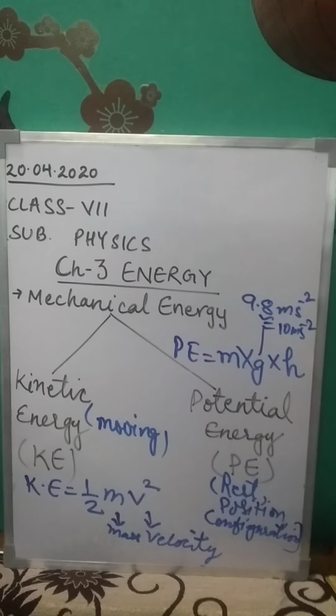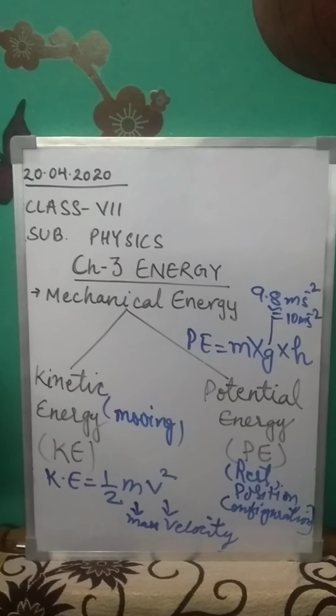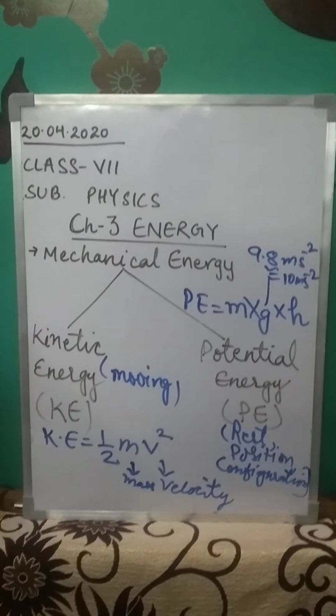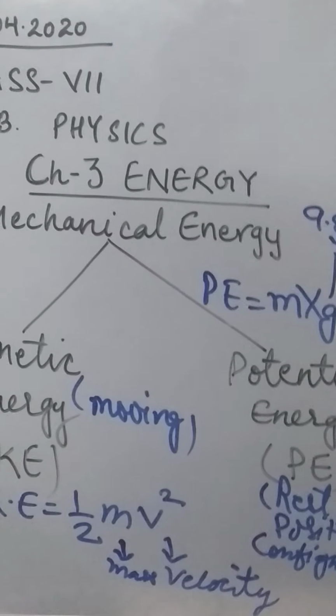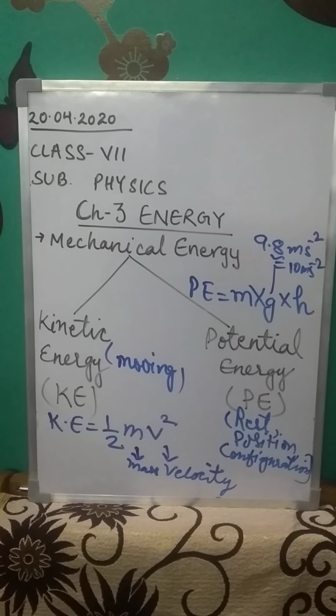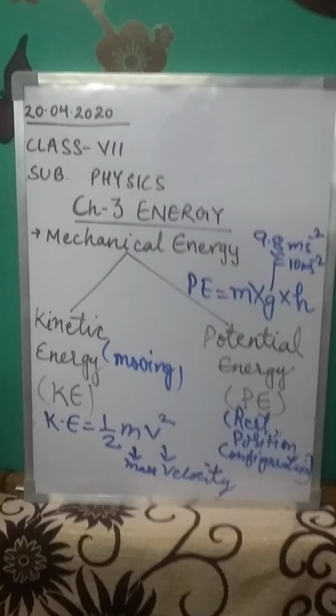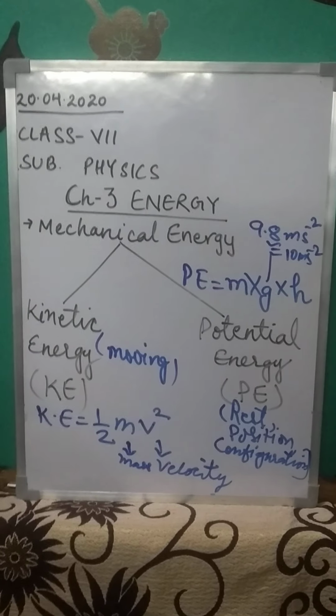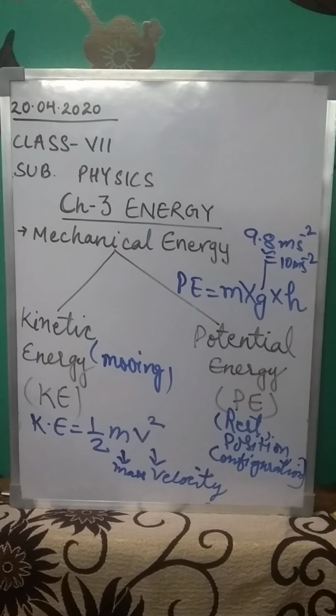Likewise, when a cracker explodes, it produces huge sound and light. It is also because of the chemical stored in that cracker. Likewise, in automobiles, in cars, in scooters, in bikes, combustion of fuels takes place. You are all filling fuel in that, petrol, diesel. So combustion of fuel takes place and energy is produced.